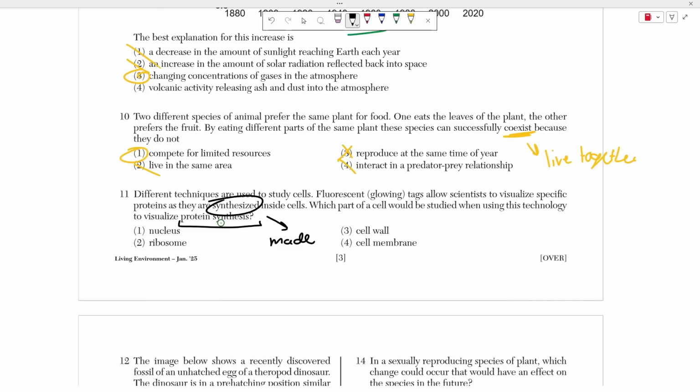But where does protein synthesis happen, right? Synthesis means to be made. So where are proteins being made? Well, they're being made in the ribosome, right? That is where proteins are made. So that's the part that will glow, because these fluorescent tags will highlight wherever proteins are being made in the ribosome.